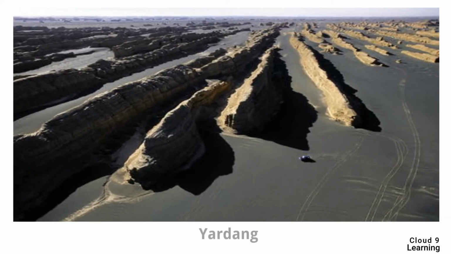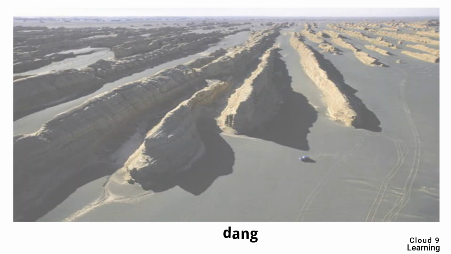The third image is of a yardang. It looks like a toppled boat. It is formed by the dual work of erosion and transportation by the wind. They are formed when looser material is eroded away, leaving behind more consolidated material.